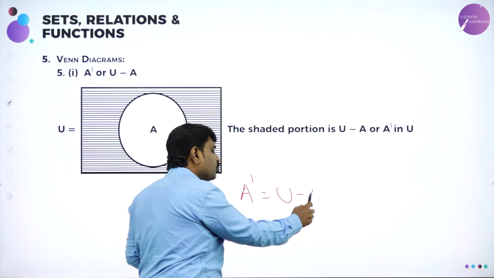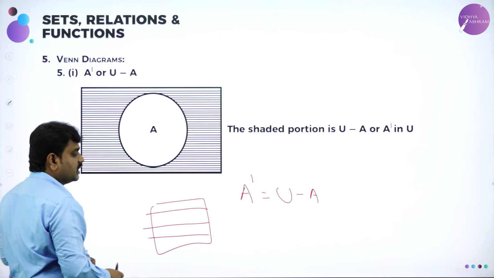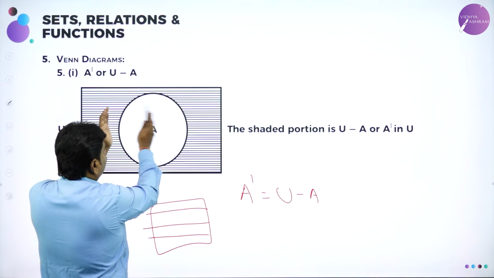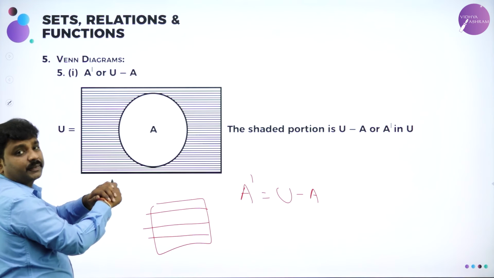In universal set, remove A. Universal set means what? The whole rectangle, this whole thing is the universal set. If I want A dash, I'll write A. From the universal set, I'll remove A. So no elements in A. Only shade outside A. This is called A complement.